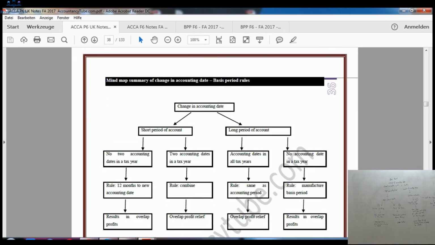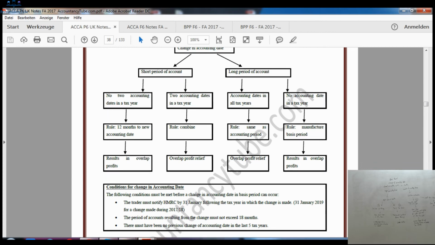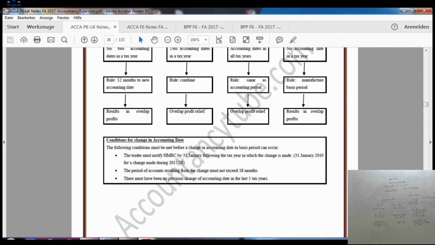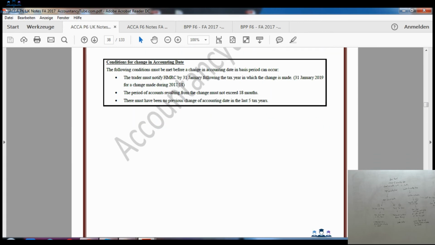Right? Now on the next page, the mind map summary is given. So it is not tough. You just have to revise it. It is exactly the same thing which I have told you during this lecture. And the thing which I have made on the board, that is also very good for revision. So it will help you revise. You might not have understood while I was reading from the board, but now I hope that you got it right, because with the help of the example, it was very easy. We will do one question as well, you don't have to worry about it. We'll do one past exam paper in the next video, then you will understand it even in a better way.